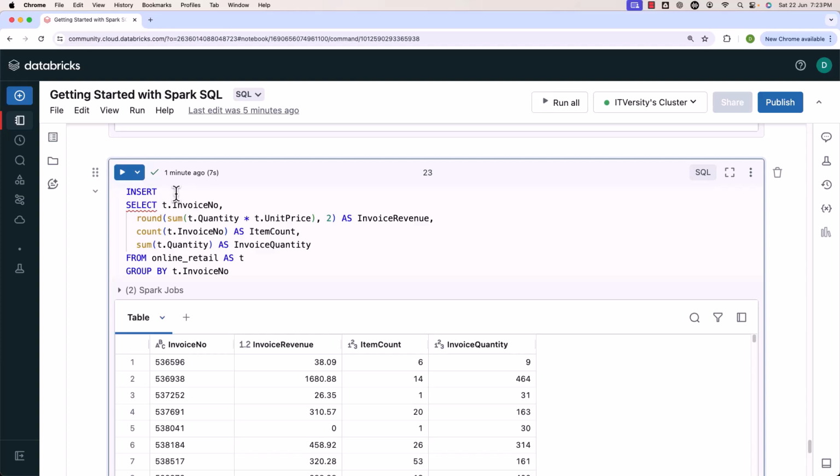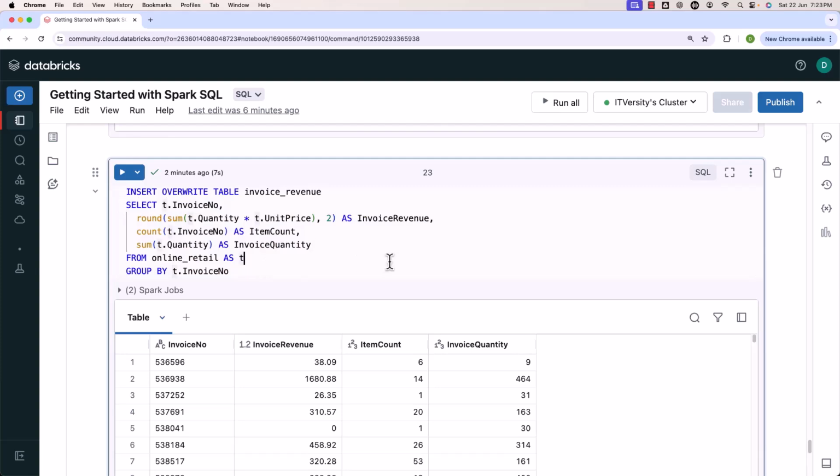If you use into, it will just append by adding new files under the location which is created when the table is created. In this case, I'll be using overwrite. You can also use into if you want to append. Then you have to specify table, then table name. In this case, the target table is nothing but invoice_revenue. This is how you should be able to come up with the insert statement to override the existing data while populating the new results which are returned by this query.